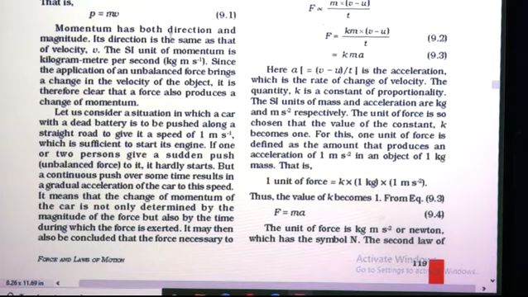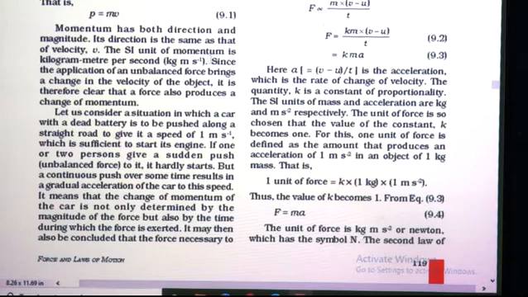Momentum has both direction and magnitude. So like force, momentum also requires direction as well as magnitude. What is magnitude? It is nothing but its numerical value. Its direction is the same as that of velocity v. So in which direction the velocity is acting, in the same direction the momentum acts.